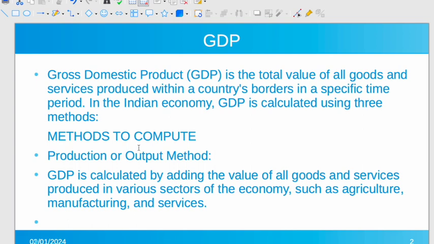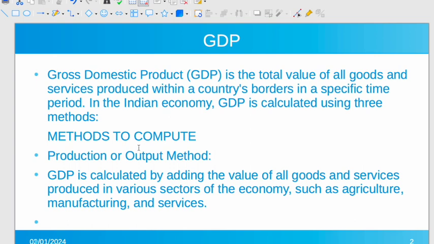It will also include companies owned by Indians working in another territory and earning money there, and it will exclude the income generated by a company which is not owned by India, whose profit ultimately goes to another country, even though it is based inside the territory and providing production or services within India.